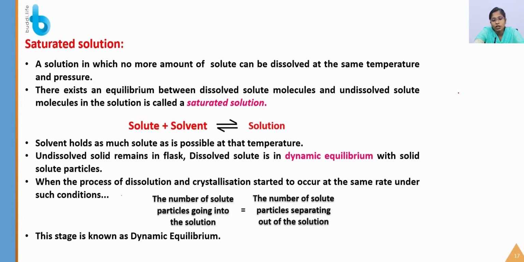Such a solution to which you cannot add a further amount of solute is known as the saturated solution. It attains an equilibrium state. There exists an equilibrium between the dissolved solute molecules and undissolved solute molecules in the solution, and this is known as the saturated solution. The solvent holds as much solute as is possible at that temperature. Undissolved solids remain in the flask. Dissolved solute is in dynamic equilibrium with solid solute particles.